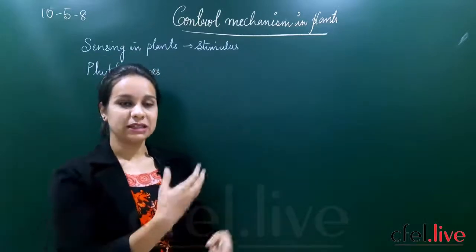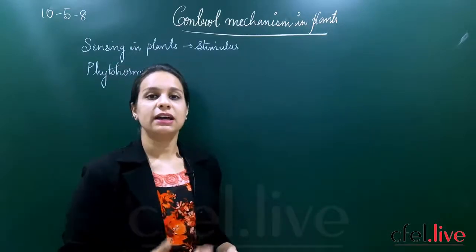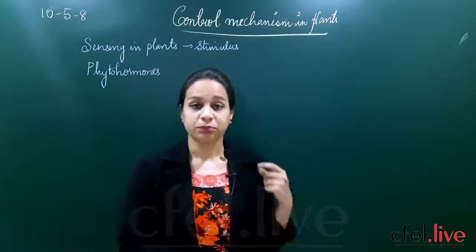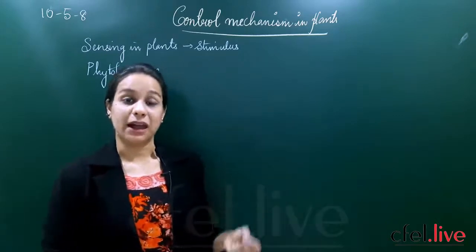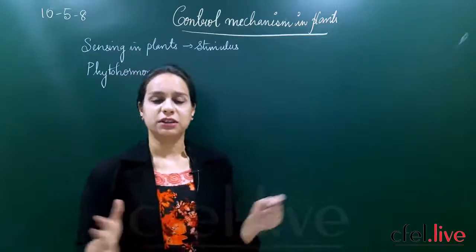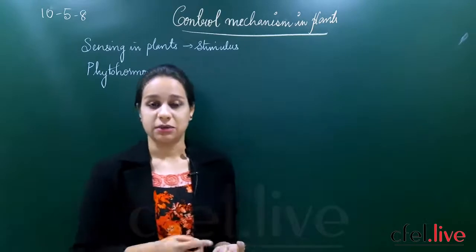If any stimulus is given to a plant, does it react properly? What may be the different stimuli for a plant, students? It may be touch; if we go and touch the plants, it can be a stimulus.